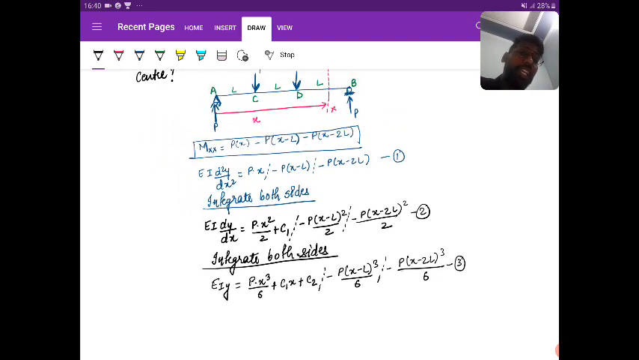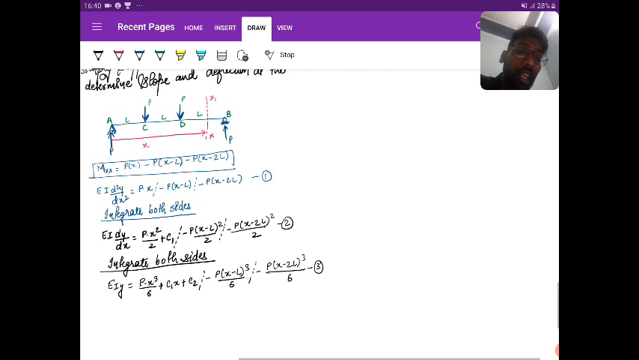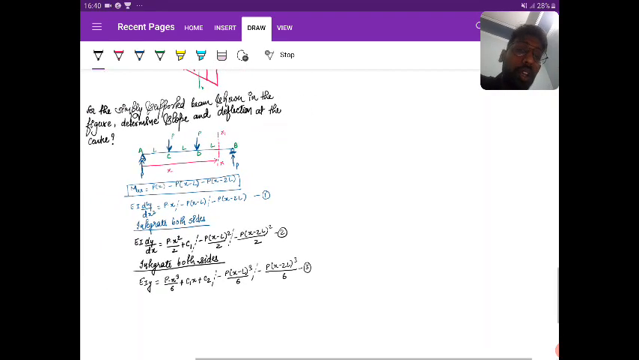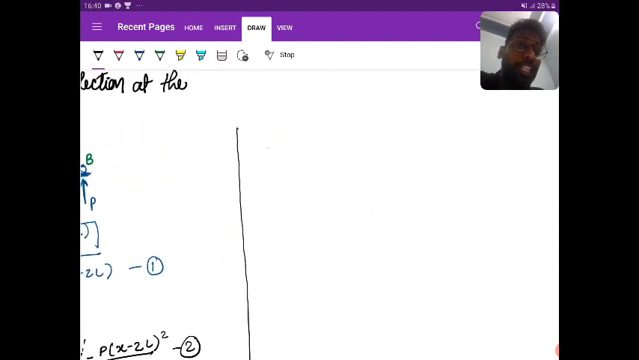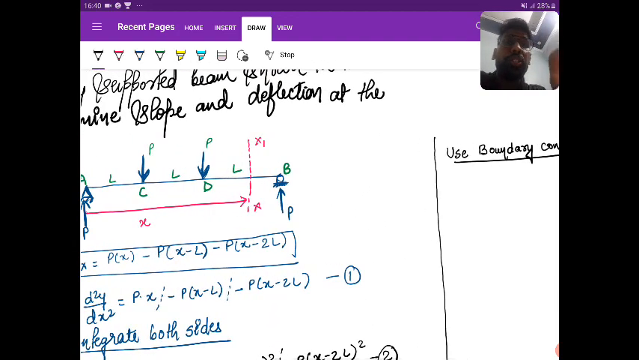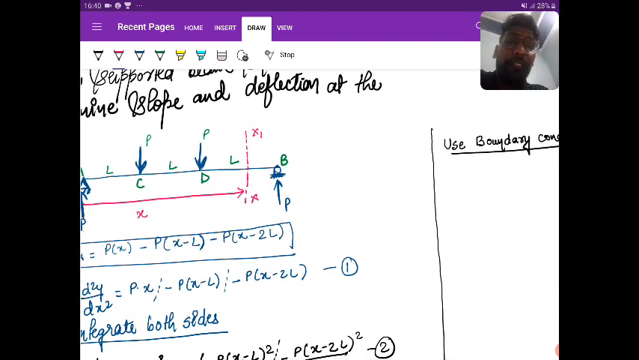So the first thing that I need to do is eliminate these constants. For eliminating these constants, I should use the boundary conditions. Right, so how am I going to use the boundary conditions? By looking at the deflected shape.